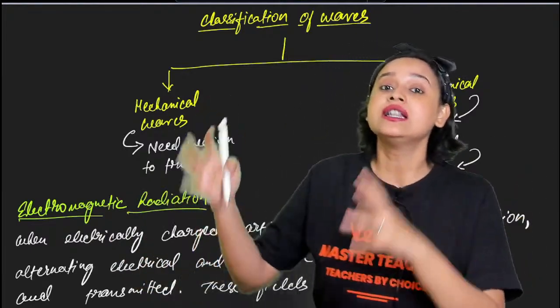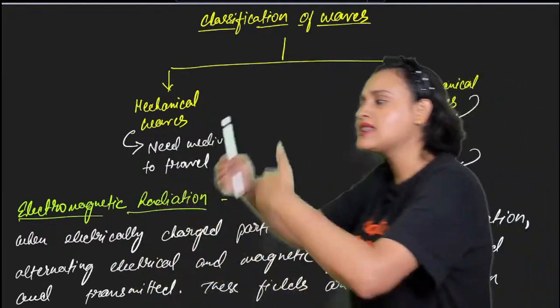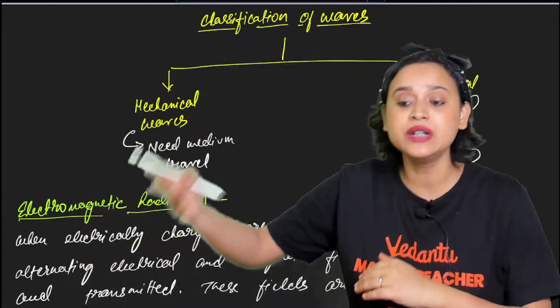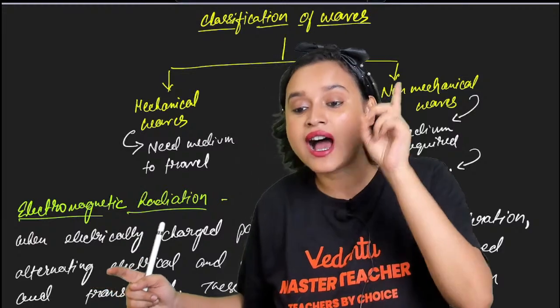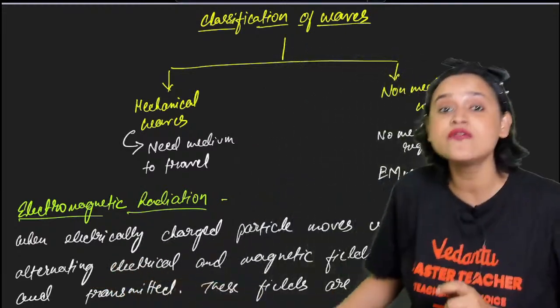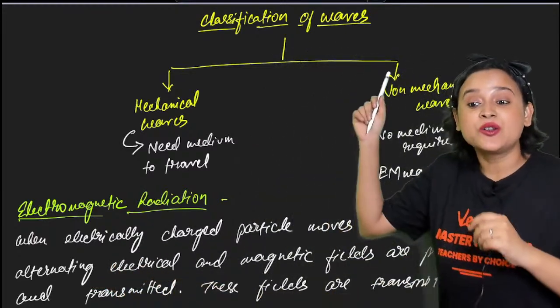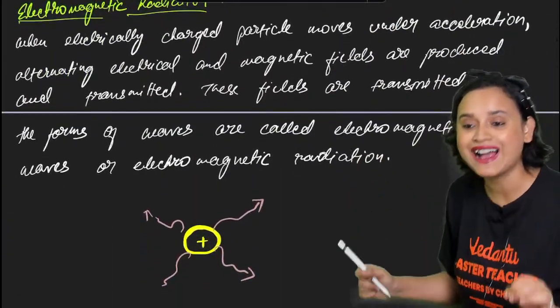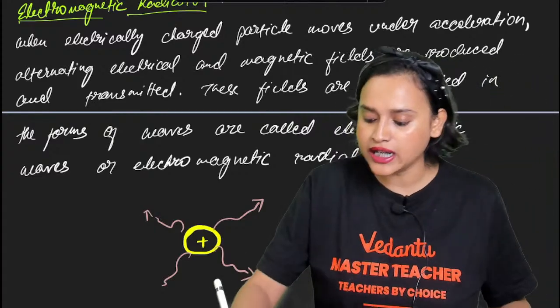Transmitting is like going from one place to another. So they are produced and they are transmitted, and these fields are transmitted in the form of waves, and that wave, my dear student, is called electromagnetic radiation.